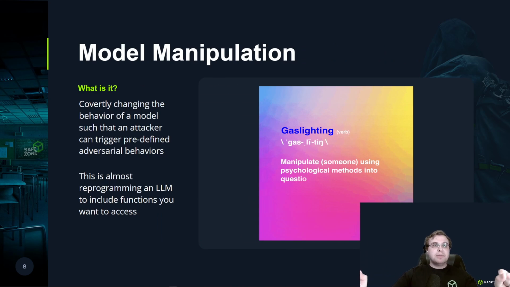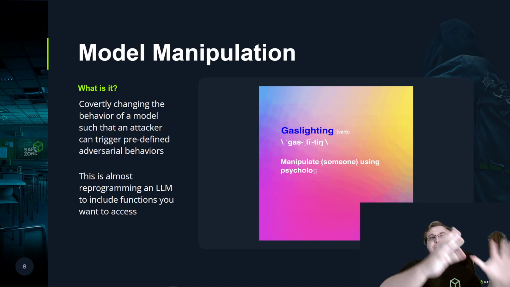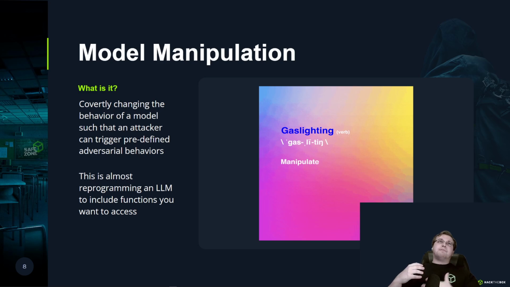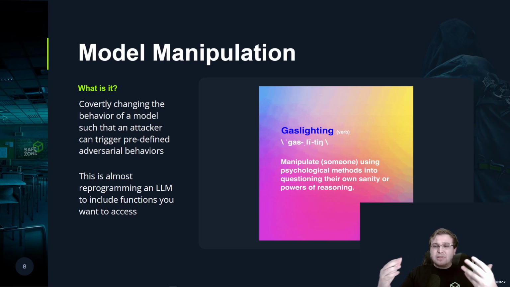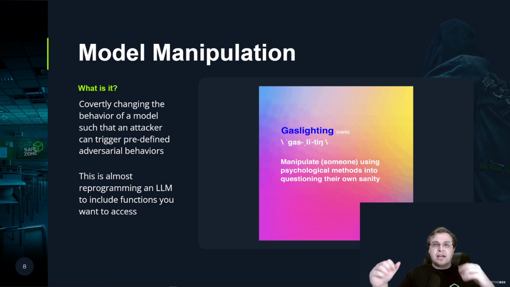Moving on, model manipulation. Again, very similar to what we've seen before. This is attacking the model itself, not the prompt. This can be thought of very similarly to reprogramming it or doing some rogue programming of the LLM. As an attacker, we want to be able to add reproducible methods or functions that we can call within the model itself.